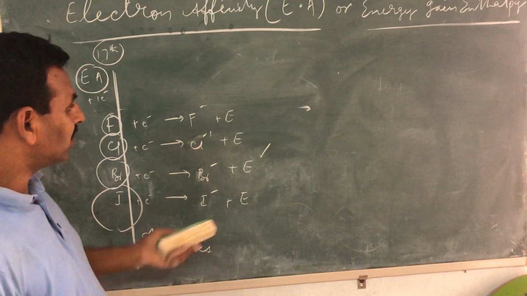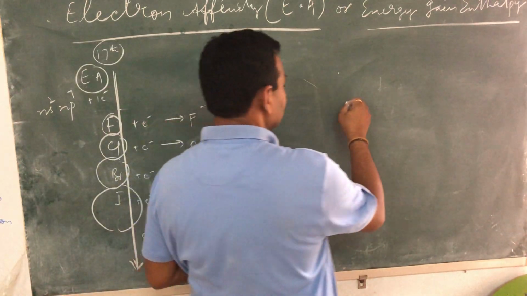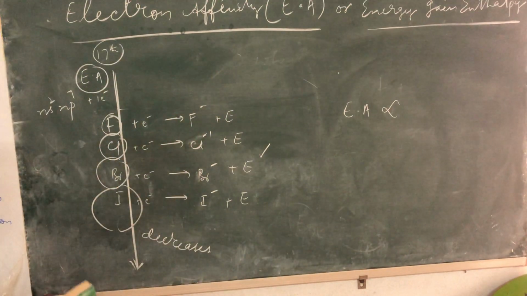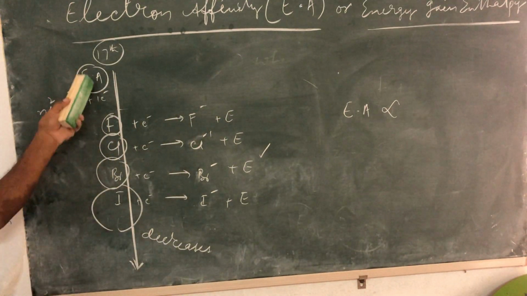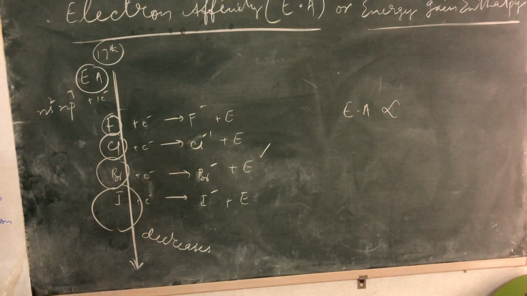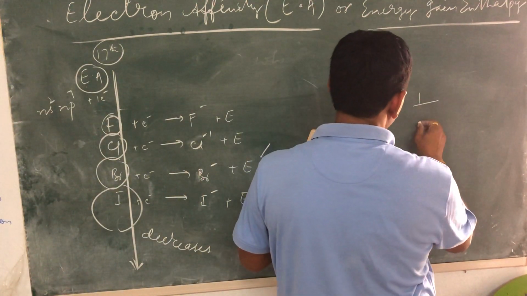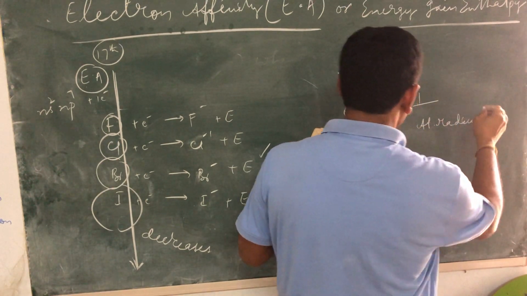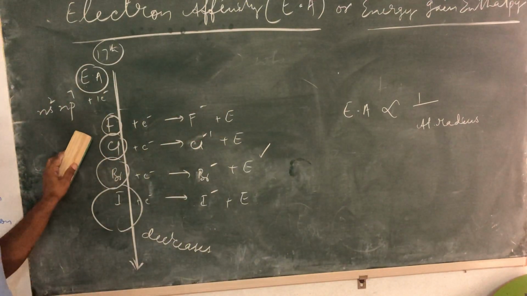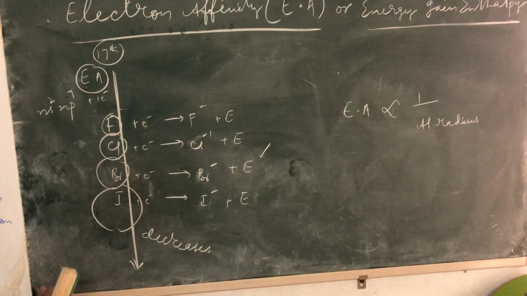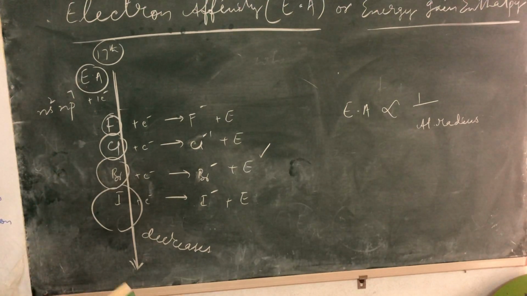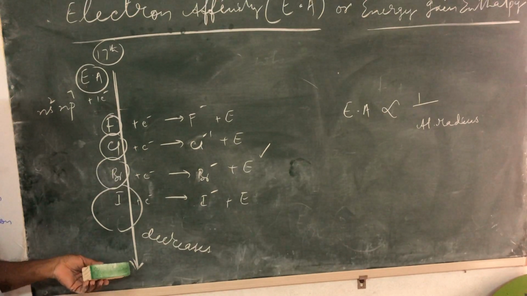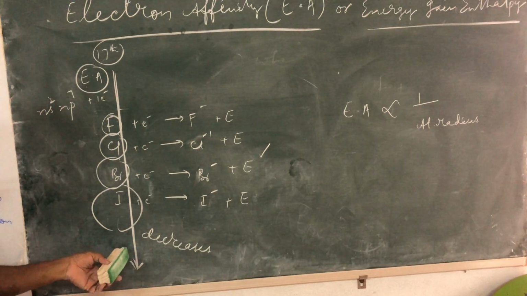Okay, with increase in atomic radius, what is the relationship with electron affinity? When the size is increasing, electron affinities are decreasing. Again, inverse relation with atomic radius. That means smaller the atomic radius, greater is the energy released. This is a trend. If exceptions are there, I will explain that separately. So down the group, electron affinities gradually decrease.